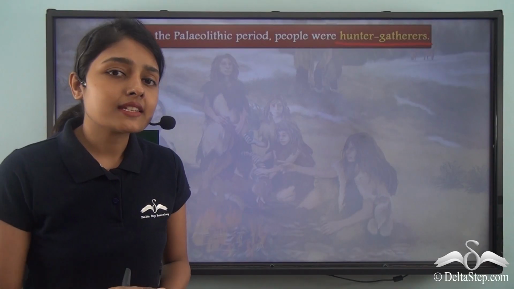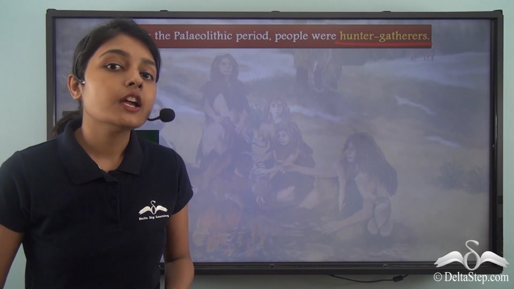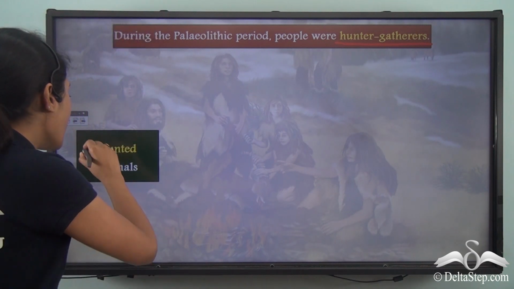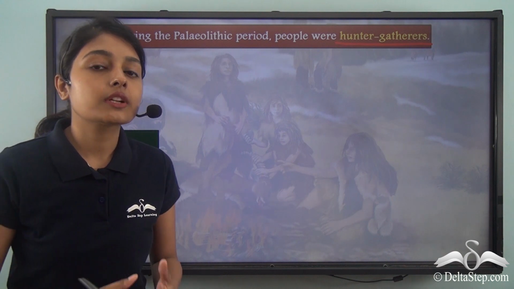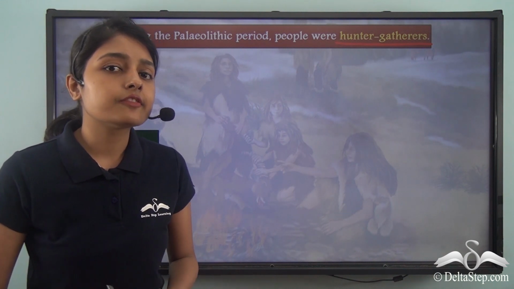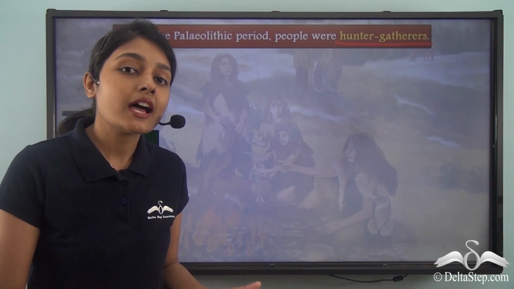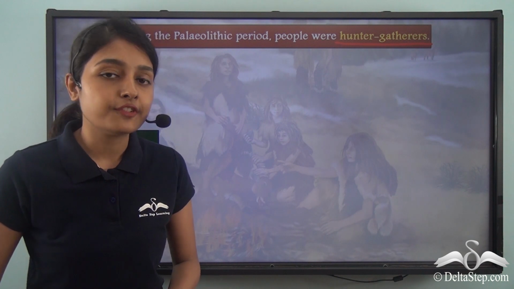Now, what does this category hunter-gatherers mean? Firstly, these people relied upon hunting animals in order to gain food. So these people used to hunt different kinds of wild animals that used to live then, and they used to have these hunted animals as food.